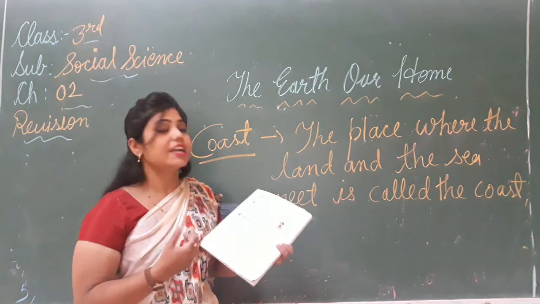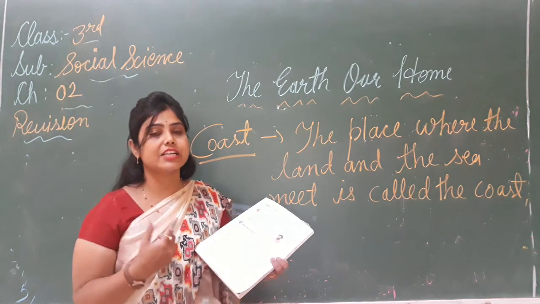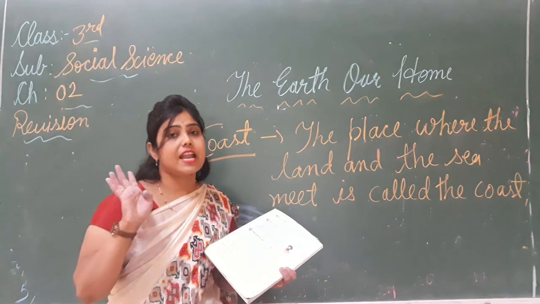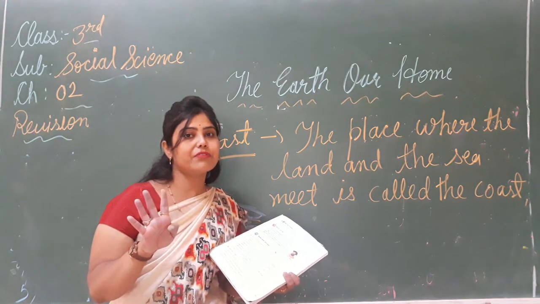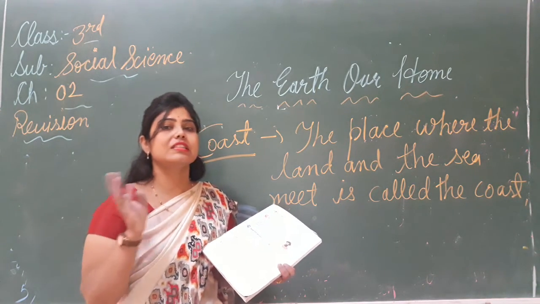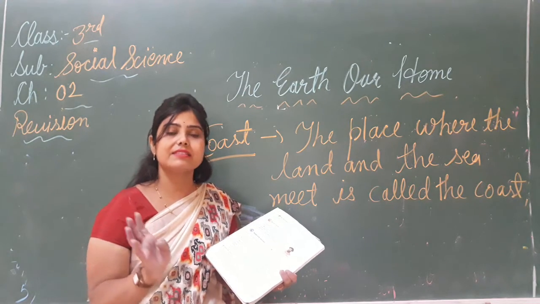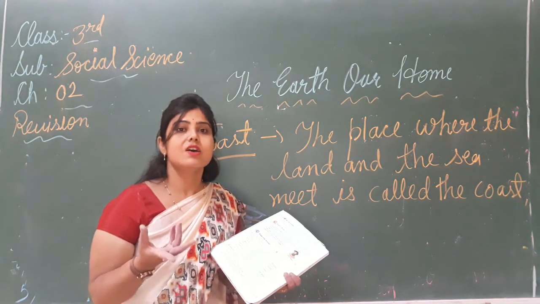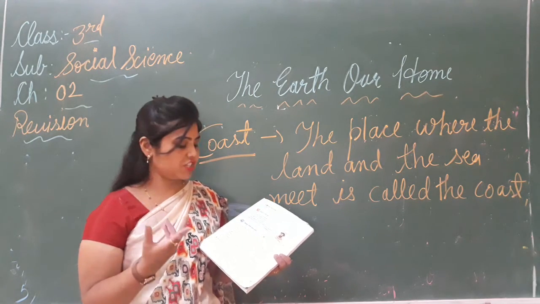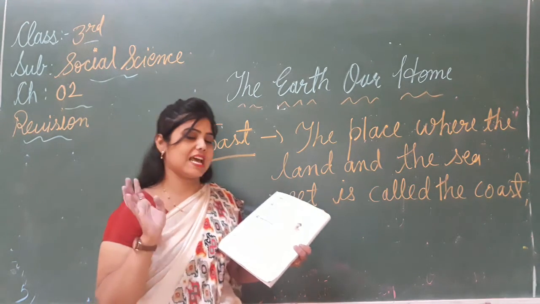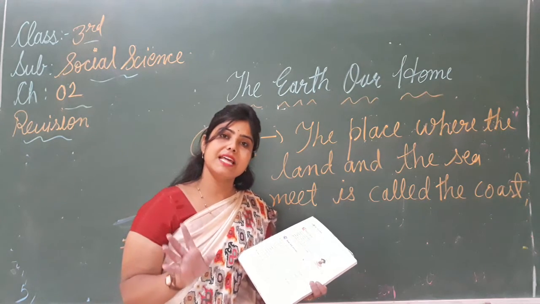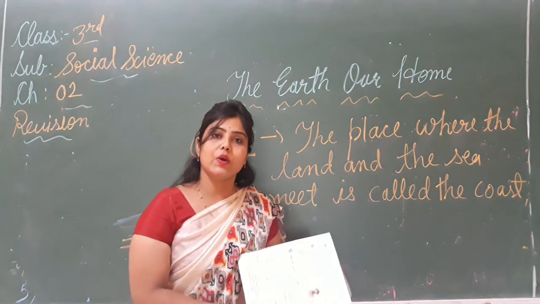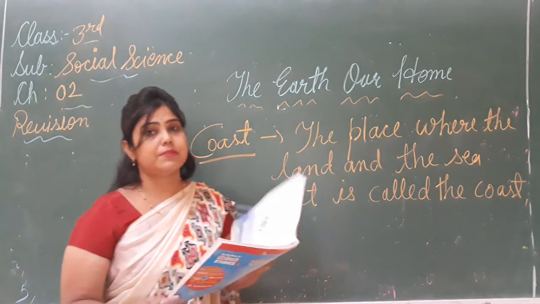And the last one, directions. What are the directions? Directions, there are four major type of direction, that is north, south, east and west. And in earlier time the sailor used compass, okay, for knowing the directions. And the last one is there are 5 oceans and the 7 continents. So I hope children you understood the chapter well.